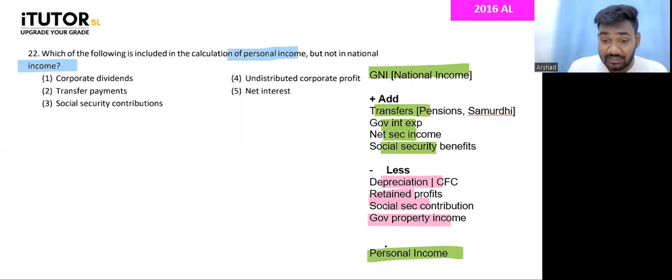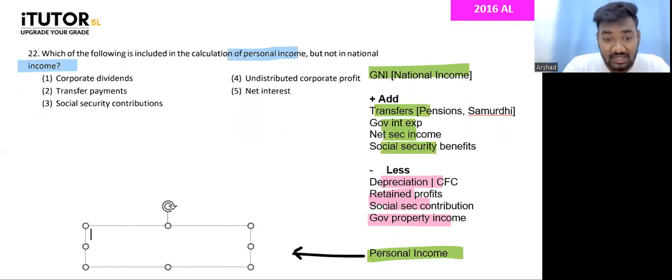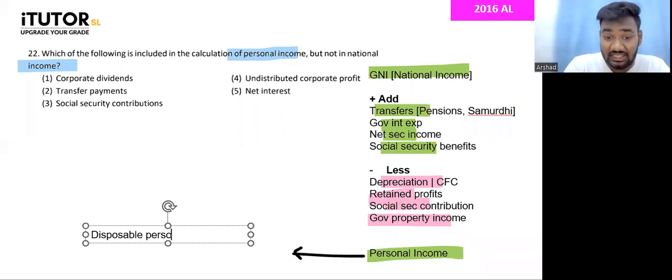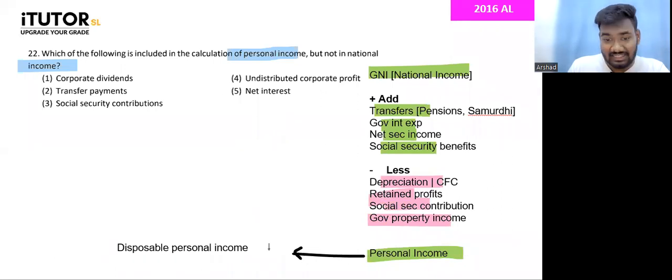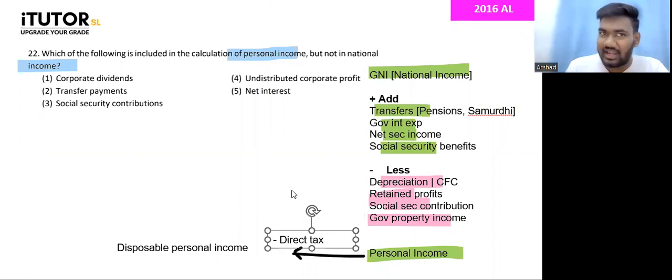Then how do you go from personal income to disposable personal income? What do you do? Here you will minus direct taxes. So direct taxes are what? If there are transfers also, you can add, yes. These are what you call income taxes. So from personal income, if you minus direct tax, you end up with disposable personal income.